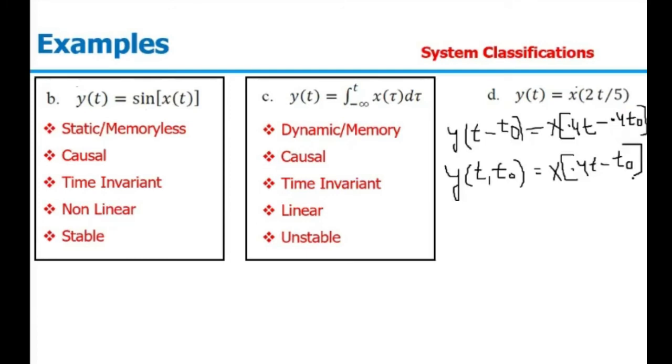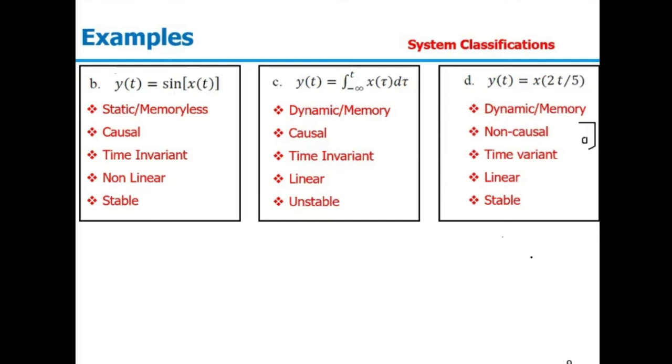It will be linear in nature, x of 2t plus 5, and it will be stable. Because if I talk about x of t equal to u of t, 2t plus 5, the time scaling will only compress and expand the signal. It won't affect the amplitude of the signal. So whether it is compressed or extended, y of t will also be bounded. The system has memory. It is non-causal, time variant, linear, and stable.